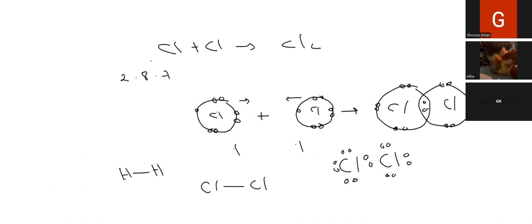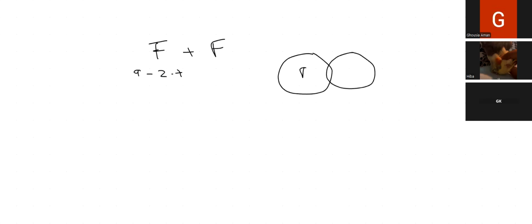All right, so see another one, fluorine. Group 7 elements all have the same bonding. Fluorine's atomic number is 9, so 2, 7. The same thing will happen. Each one of them needs 1 electron. So this fluorine's 1 electron will be shared with this fluorine's 1 electron, with the remaining 6 electrons like this. So again, the bond is a single covalent bond between two fluorine atoms. So it's an F2 molecule.